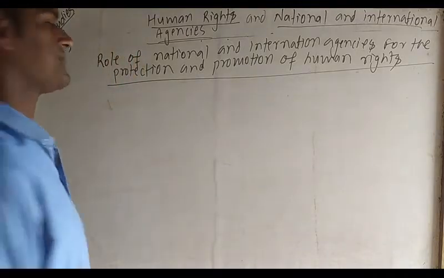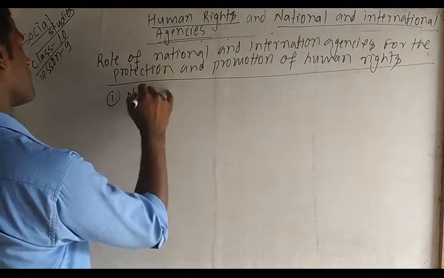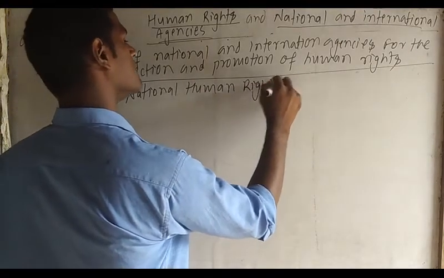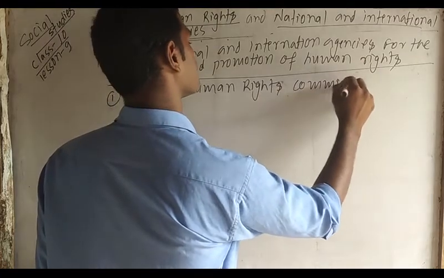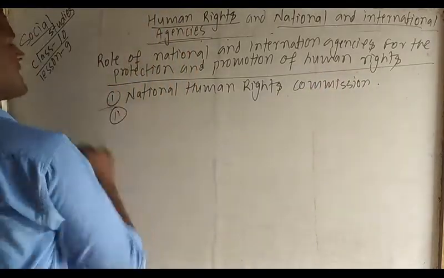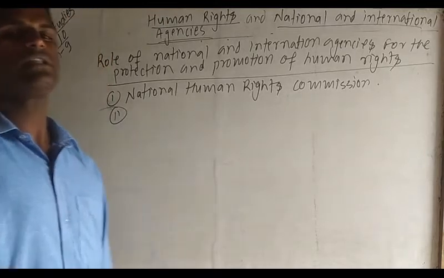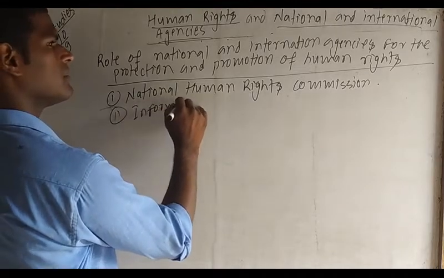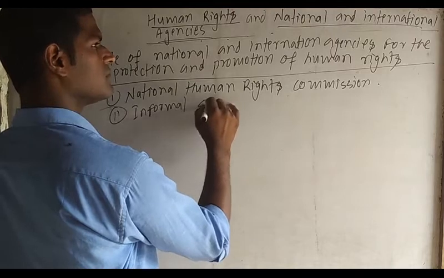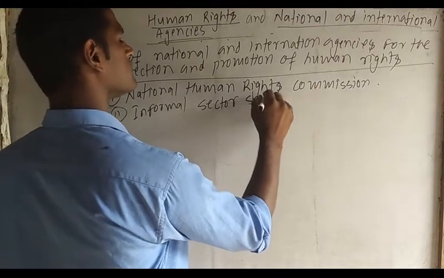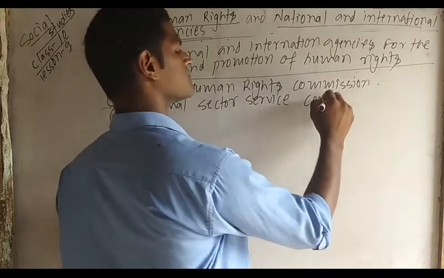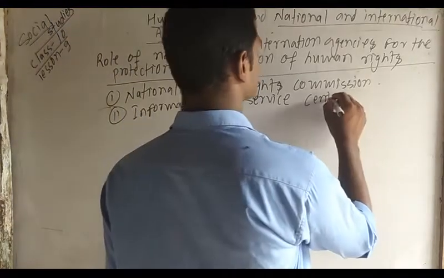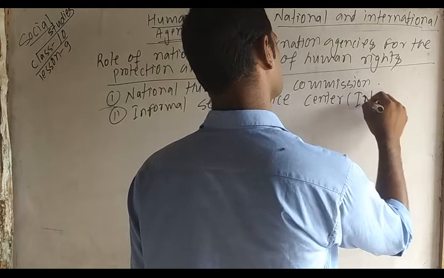Mainly three agencies. First one, the National Human Rights Commission. Second one, the Informal Sector Service Center, INSEC.